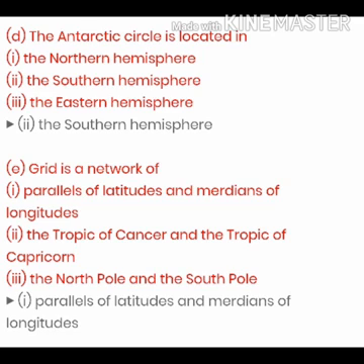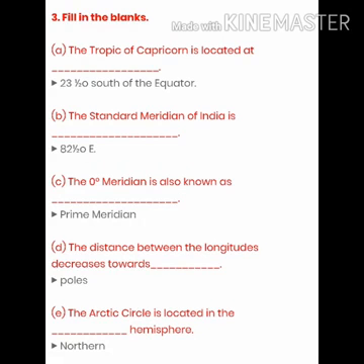Okay, so now let's start with fill in the blanks. In this, just see the first one. The Tropic of Capricorn is located at 23.5 degree south of the equator. So you'll write down 23.5 degree S. Next one is: the standard meridian of India is, we have started just now, 82.5 degree east. Next one is: the 0 degree meridian is also known as prime meridian. This was there in your MCQ part also.